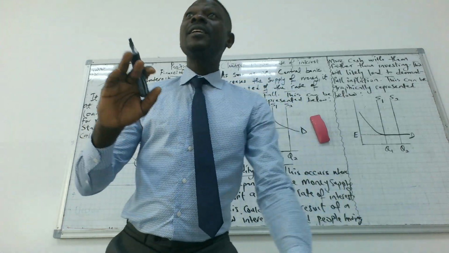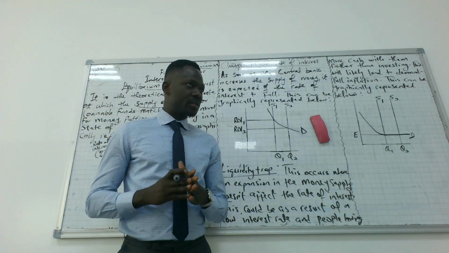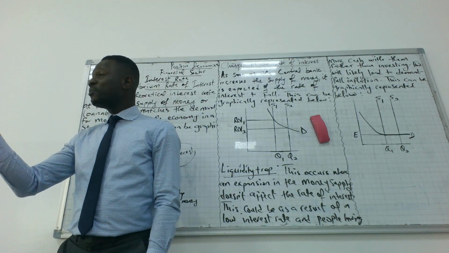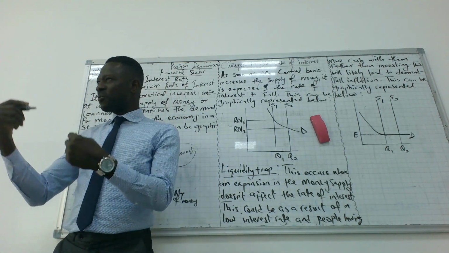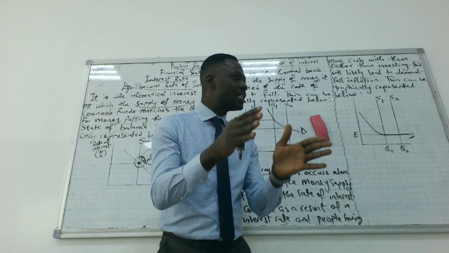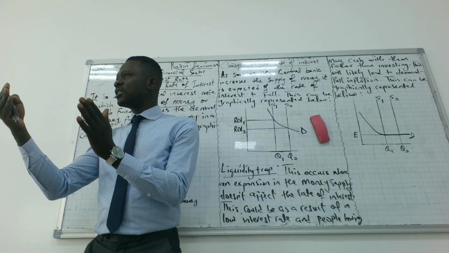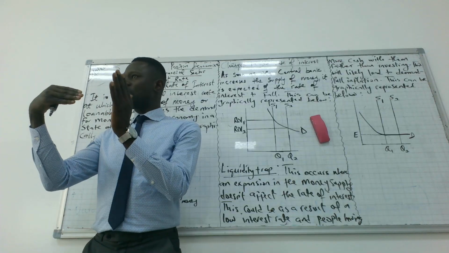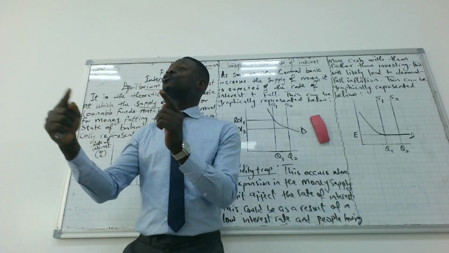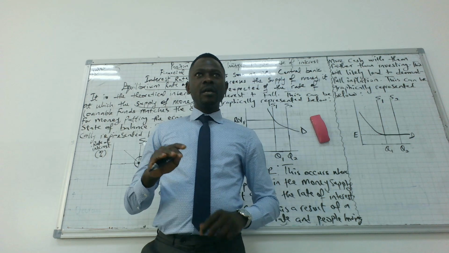So the rate of interest is somewhat fixed because the central bank of the country will make a fixed interest rate. But as soon as the interest rate is fixed, economic situation will change. As soon as the economic situation changes, this will make the central bank come up with a monetary policy that will be able to adjust to the changes in the economy. If the change is positive, the policy will be adjusted towards that positivity. If it is negative, the policy will be adjusted to correct the negativity. Do you get it or not?